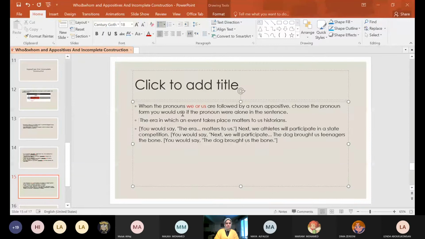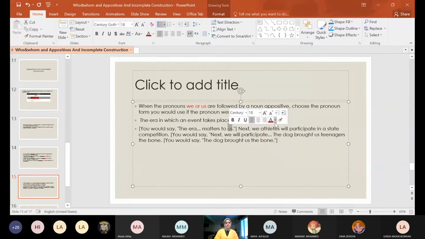The era in which an event takes place matters to us historians. It matters to us. You would say the era matters to us, not to we.